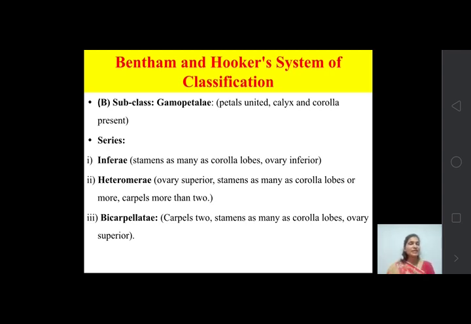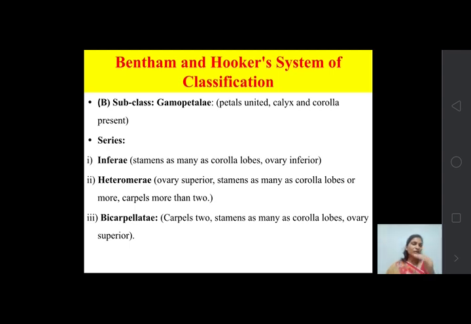Then the second series is Heteromeri. In this case, position of ovary is superior, that means flower is hypogynous. Then stamens as many as corolla lobes or more. Carpels more than 2. So concentrate on that point.